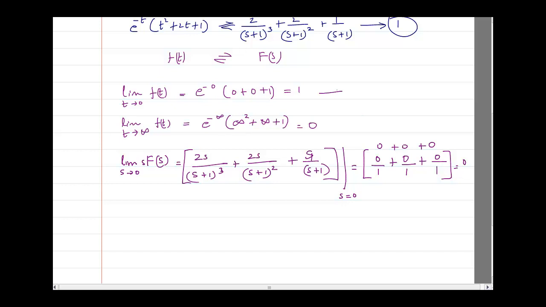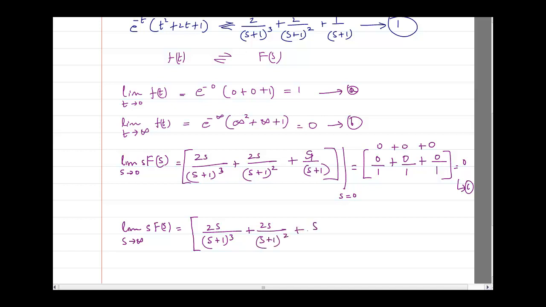Let me write this as equation A, not 1. This we will write as equation B. This answer we have got, we will write as C. Similarly, I have to write the limit as s tends to infinity of s into F of s. Where again, I will get 2s divided by s plus 1 cube, plus 2s divided by s plus 1 square, plus s divided by s plus 1, and I am going to put s is equal to infinity.